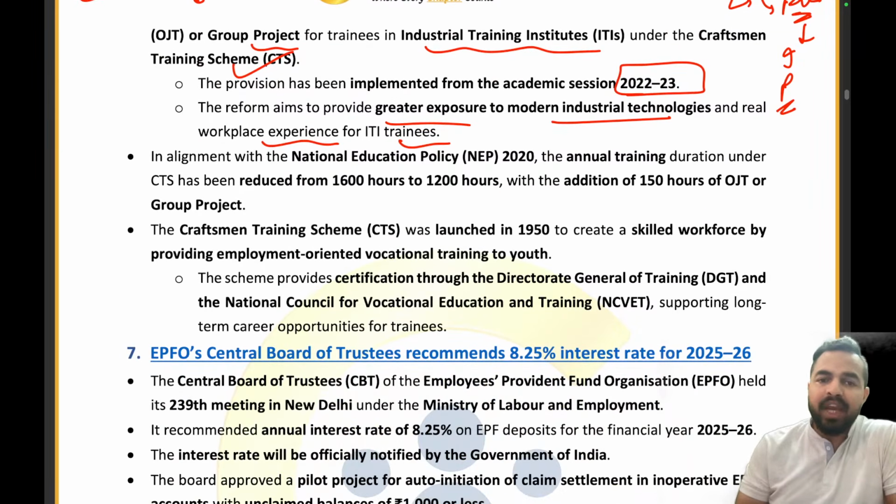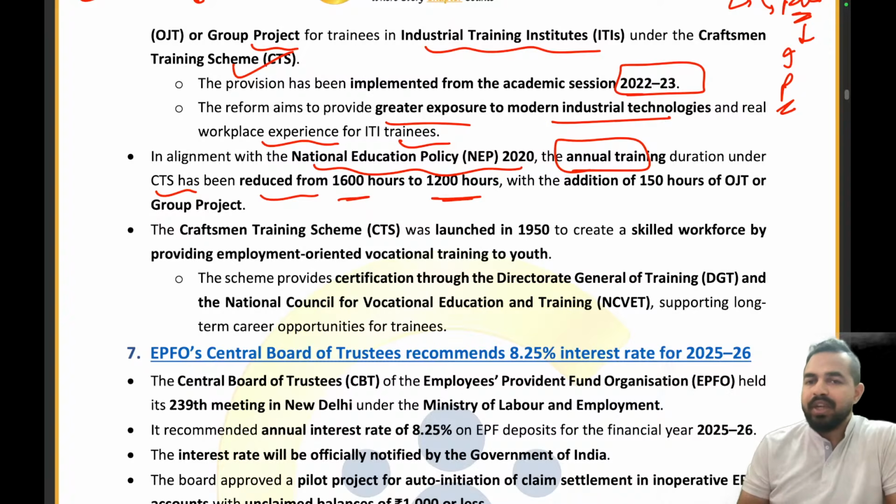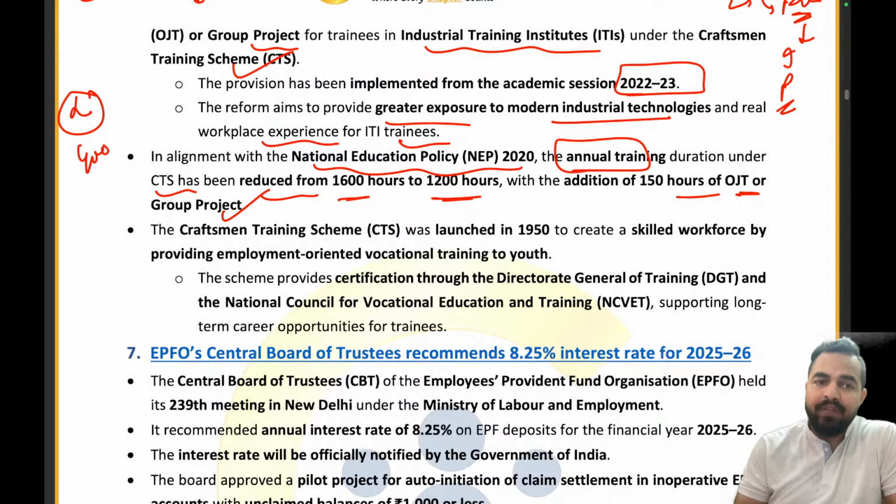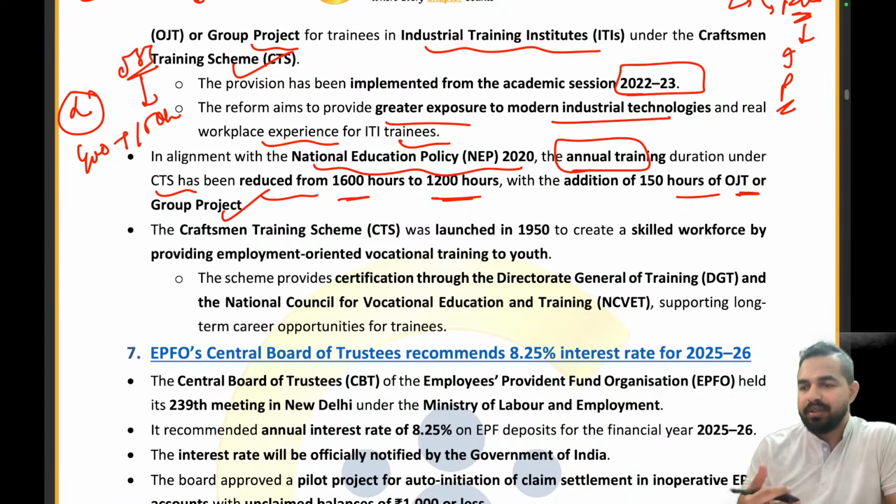In alignment with the National Education Policy 2020, the annual training duration under the CTS has been reduced from 1600 hours to 1200 hours. You can see here, guys, that we have reduced the annual training from 1600 hours to 1200 hours with the addition of 150 hours of on the job training or the group project. So from the learning part we have reduced 400 hours, and we have added 150 hours to the on the job training, which will be making more results, right?